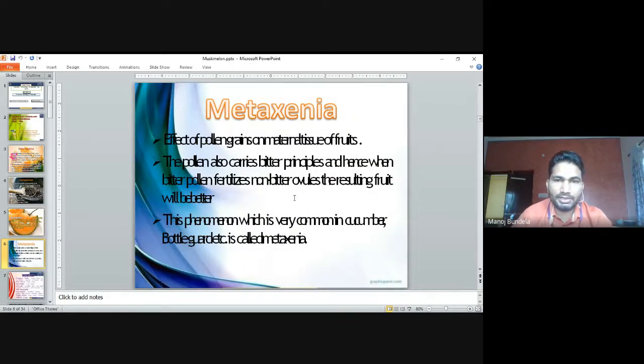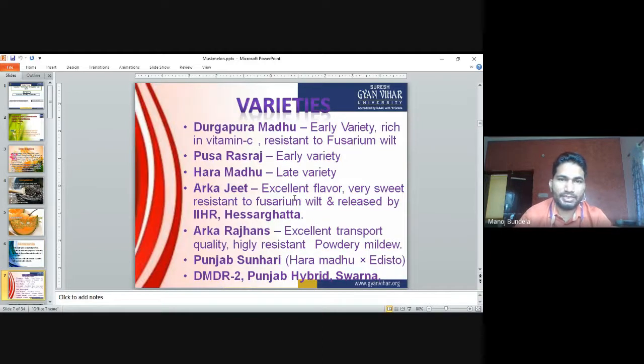Metaxenia. The metaxenia effect is present in cucurbits. What does metaxenia mean? The effect of pollen grains on the maternal tissue of fruits is called metaxenia.